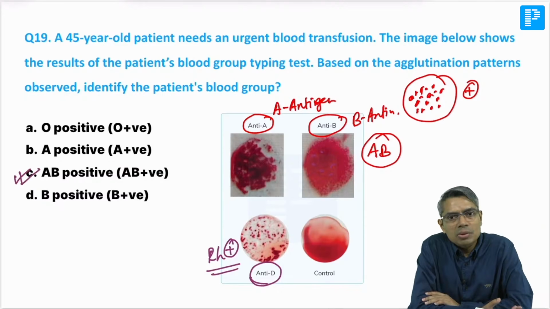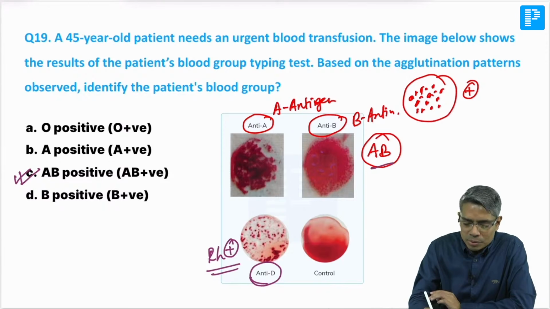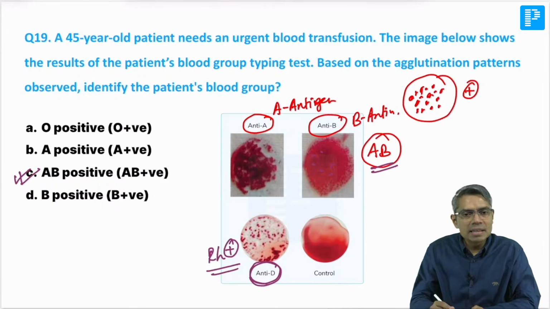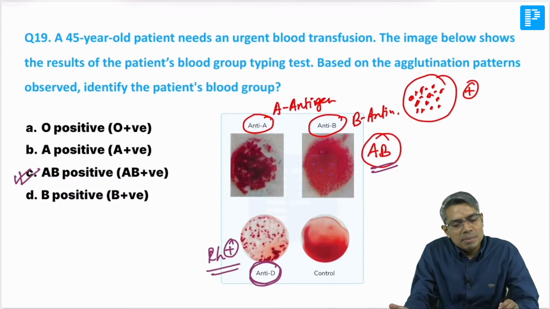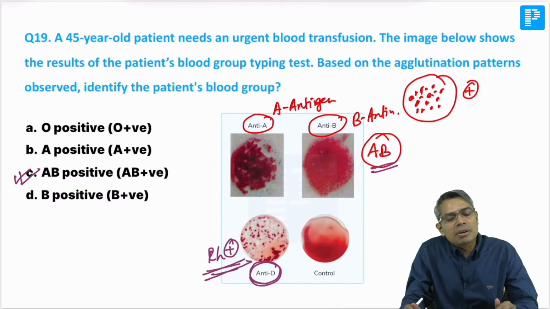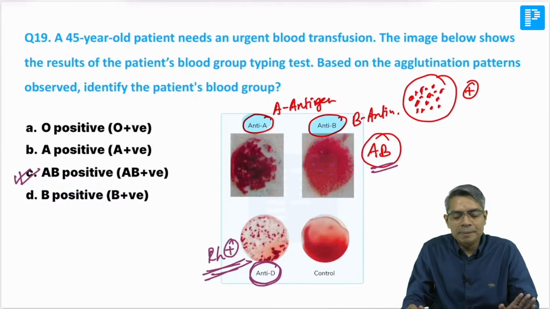If it is only positive in A, then A blood group, okay. If it is only positive in B, B blood group. If both are negative, so that is O blood group, that all of you know. So because here both are positive, so this is AB. If both are negative, so this is O. And depending on this antisera D, positive or negative, AB positive बोलेंगे कि AB negative बोलेंगे, that depends whether this antisera D is positive or not. If it is negative, तो negative blood group. ABO मतलब ABO blood group is depending on this antisera A and antisera B. I believe all of you know that. Easily you can answer this question. ठीक है, ये दे सकते हैं.